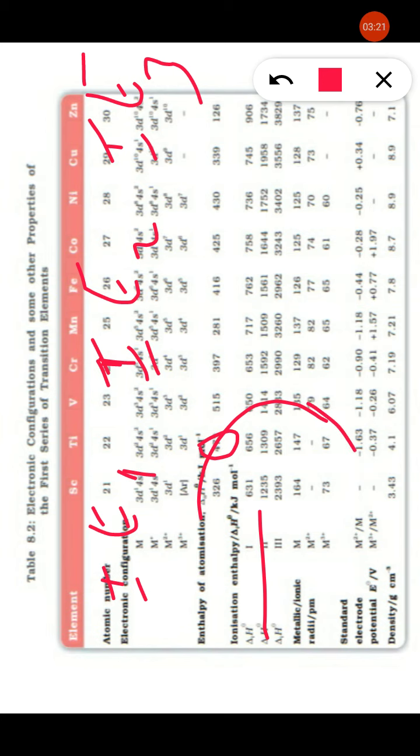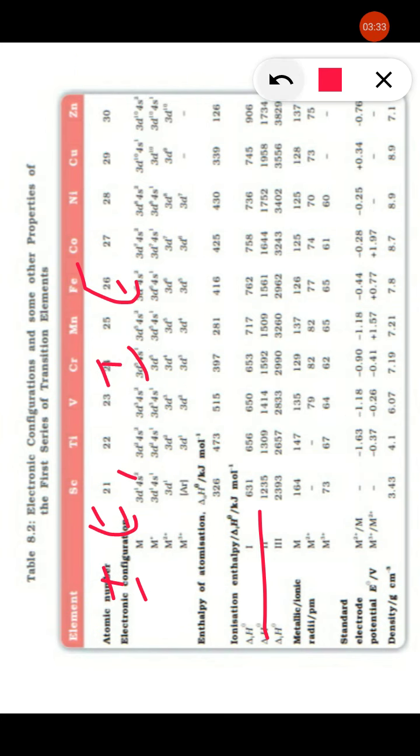Therefore, always IE3 is greater than IE2, which is greater than IE1, because as electrons are removed, the attraction towards the nucleus increases.